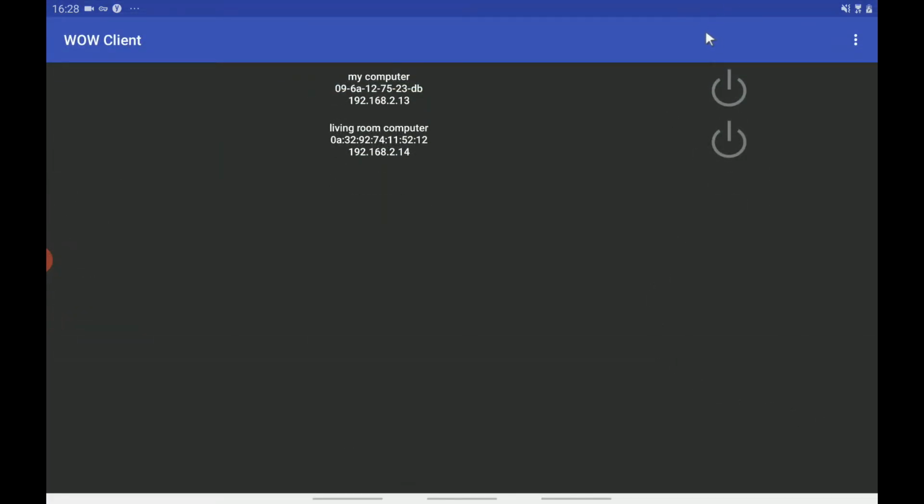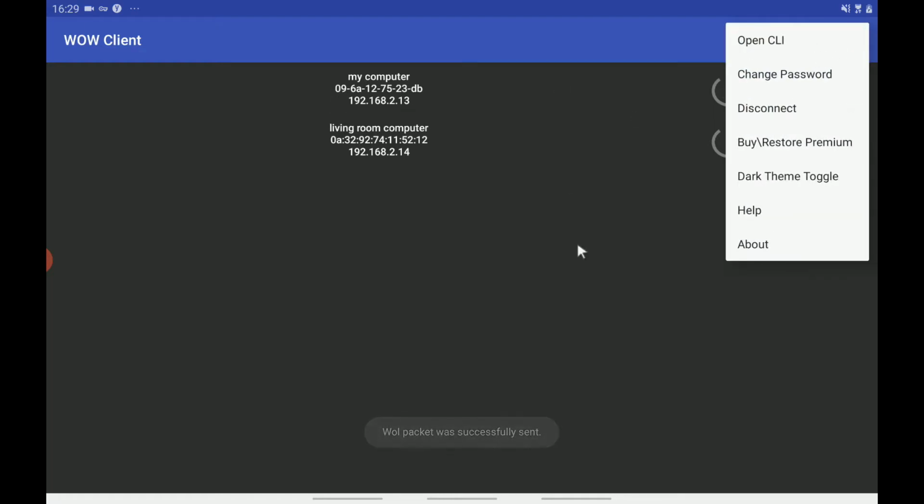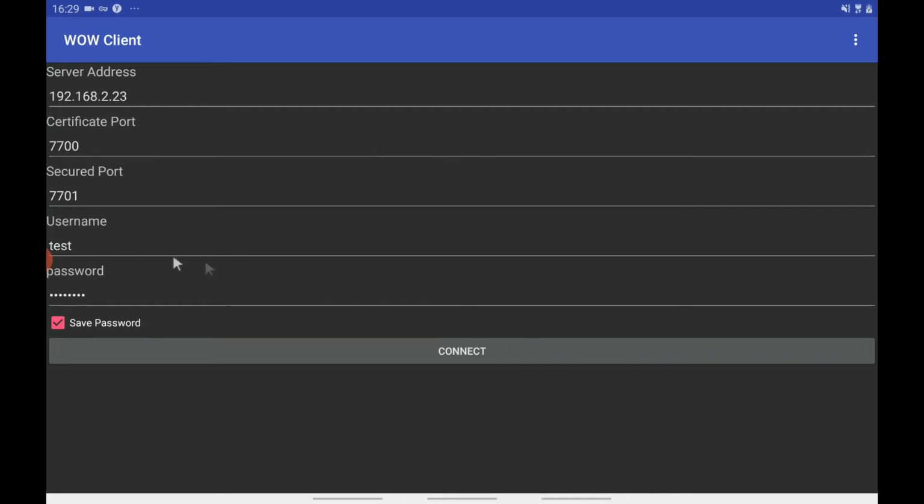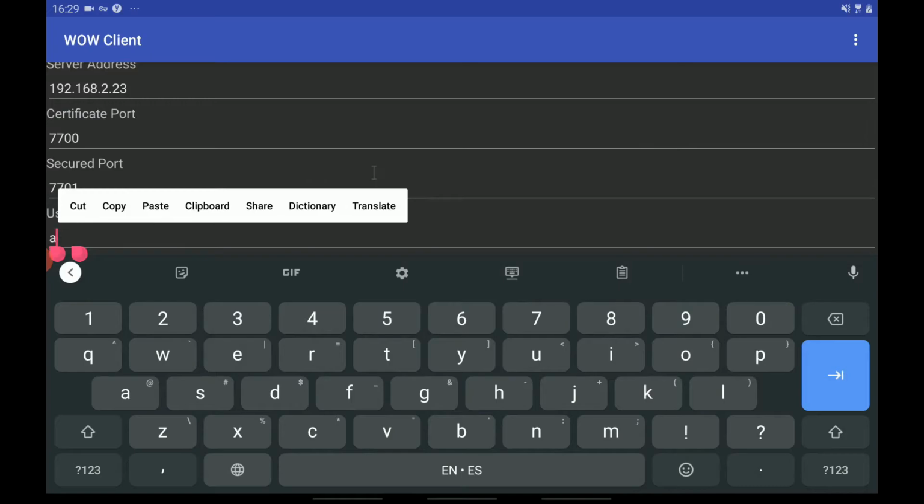Now we have successfully connected with the test user, and we can see that we have only the option to wake computers, but we don't have the option to create new computers, delete them, or manage the users. Let's return to the admin user.